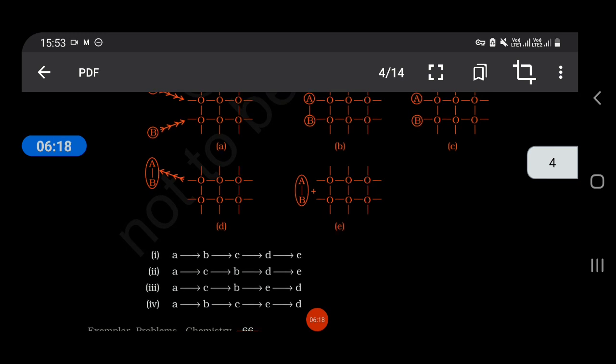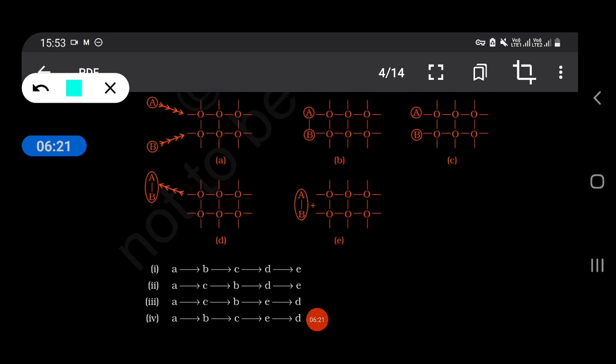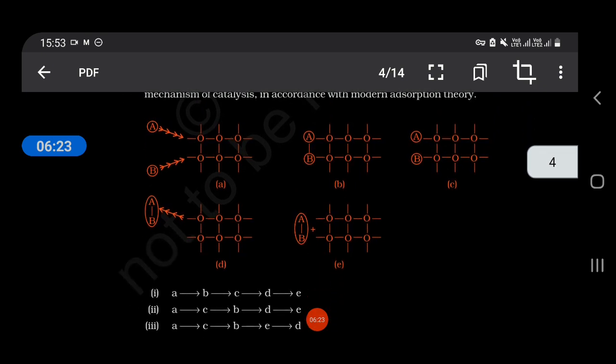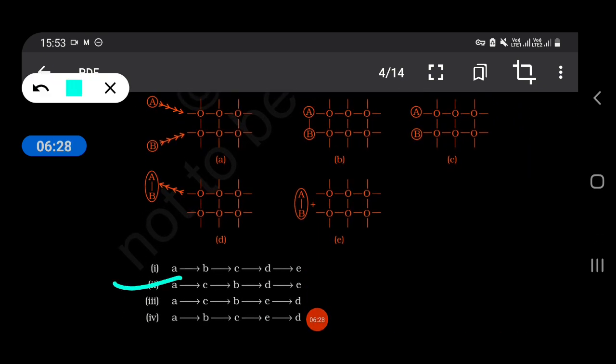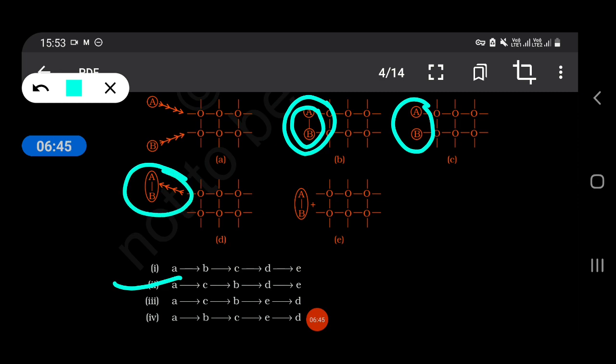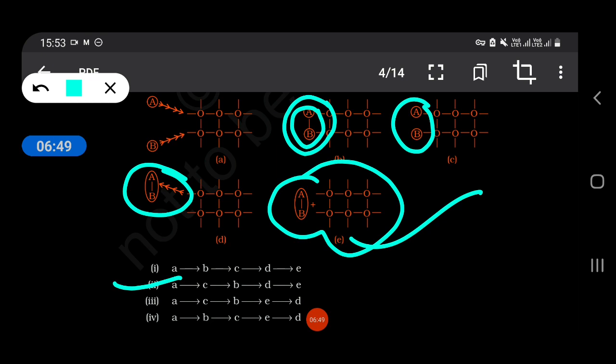Our answer is this one. Firstly, they came and they get bound like this, and then what is happening is bonding between those A and B, and then okay, so you can see two products are formed, so our answer is 2.